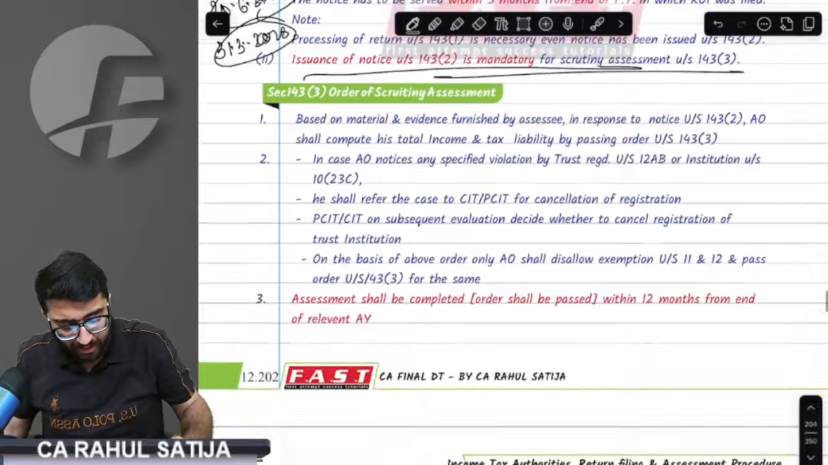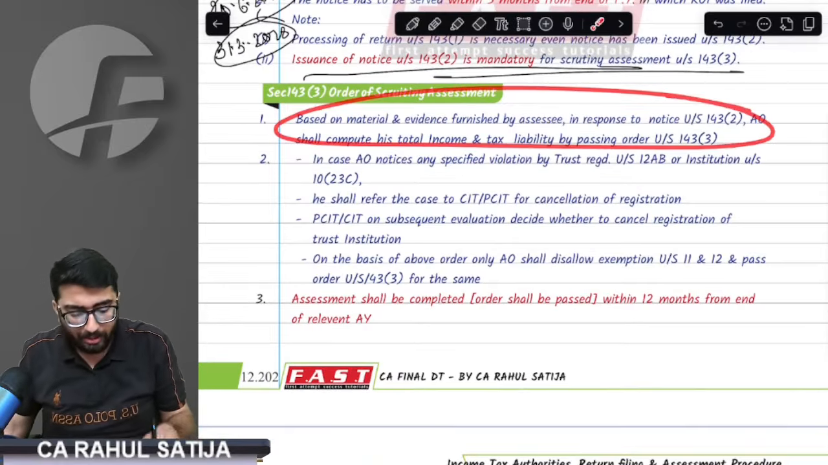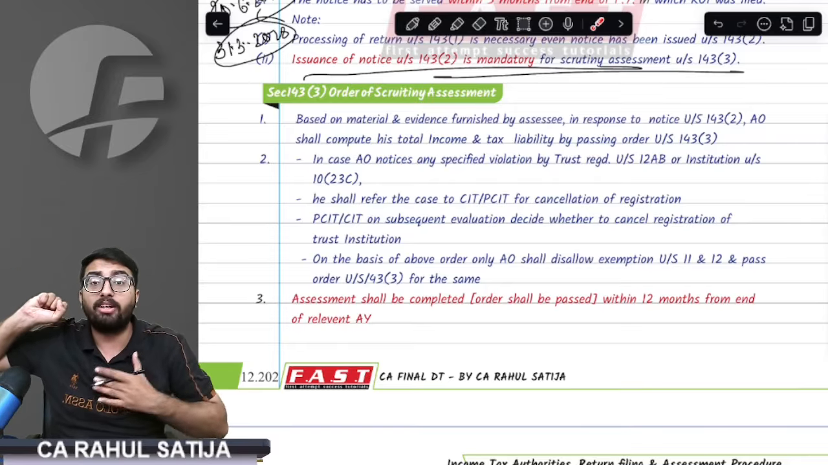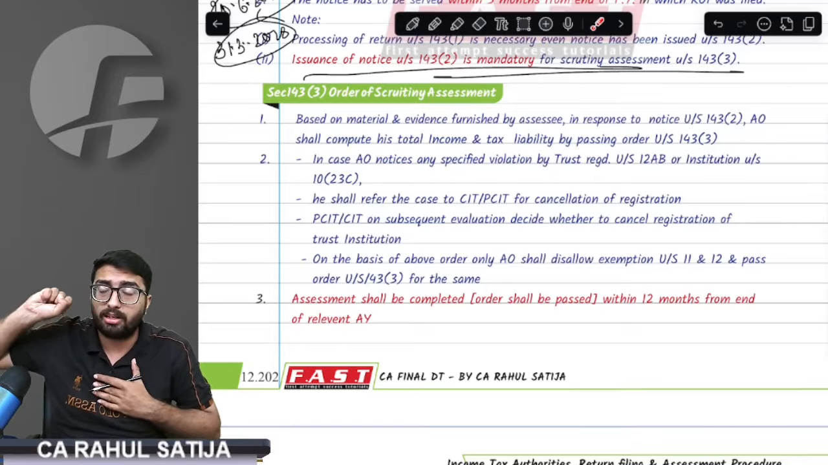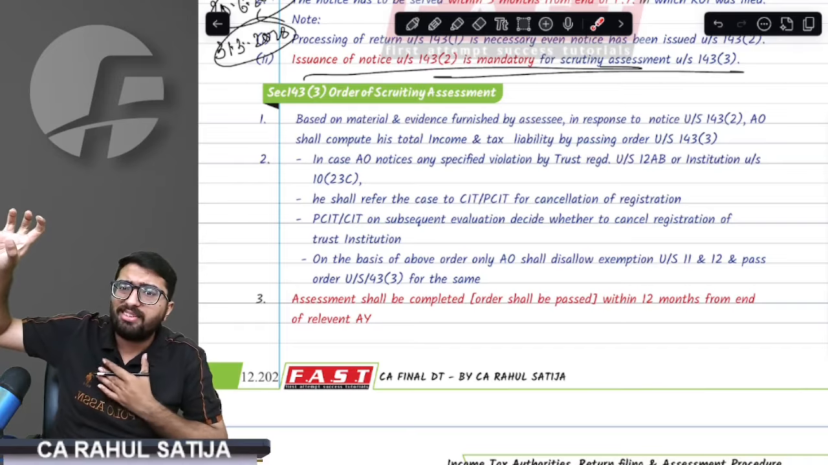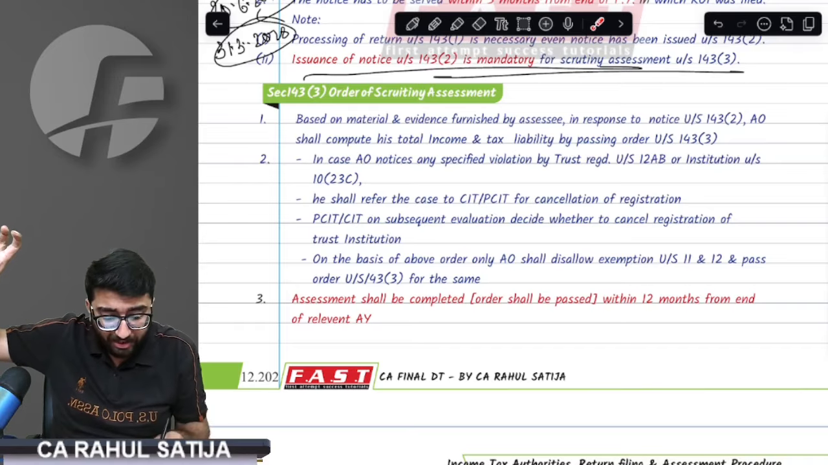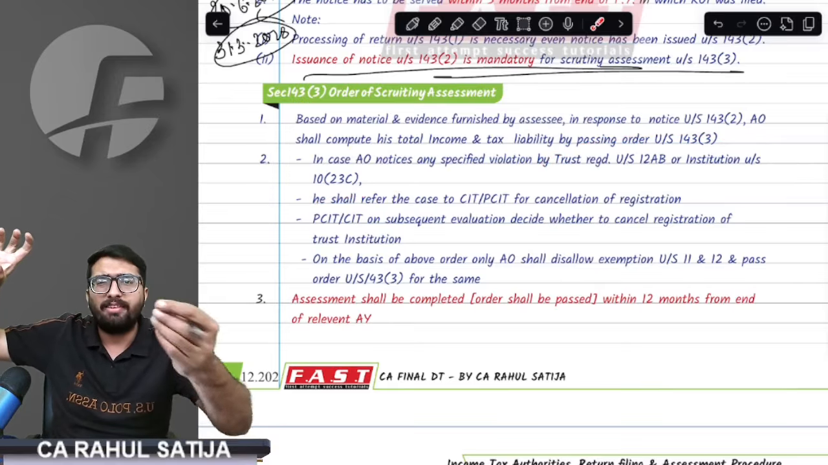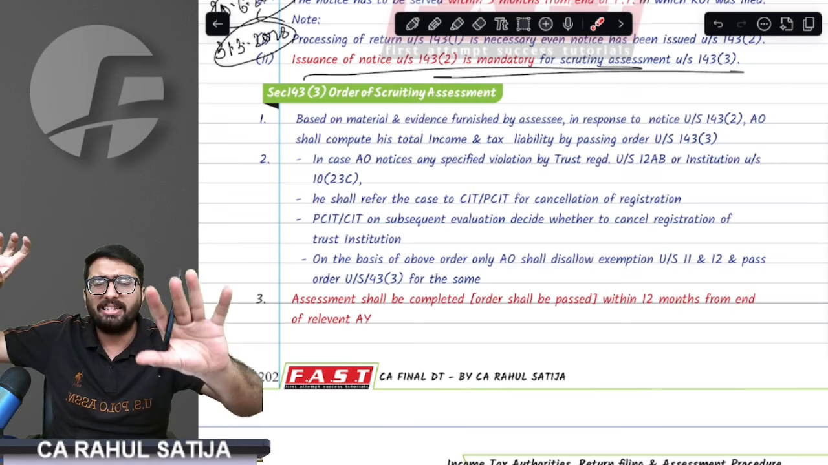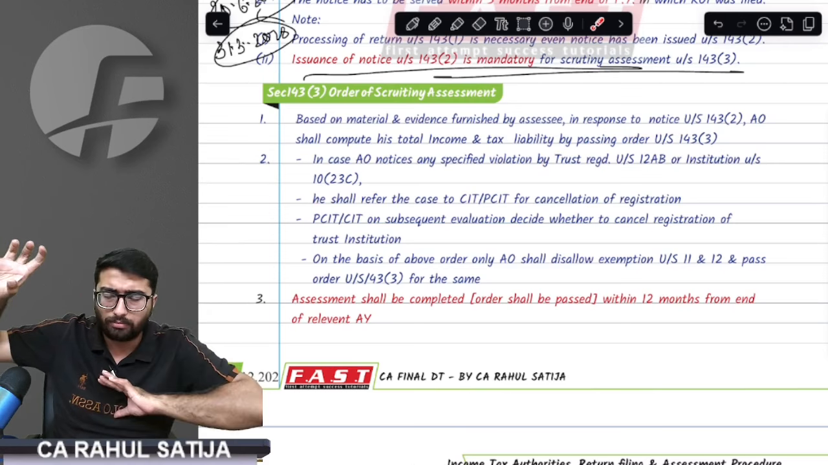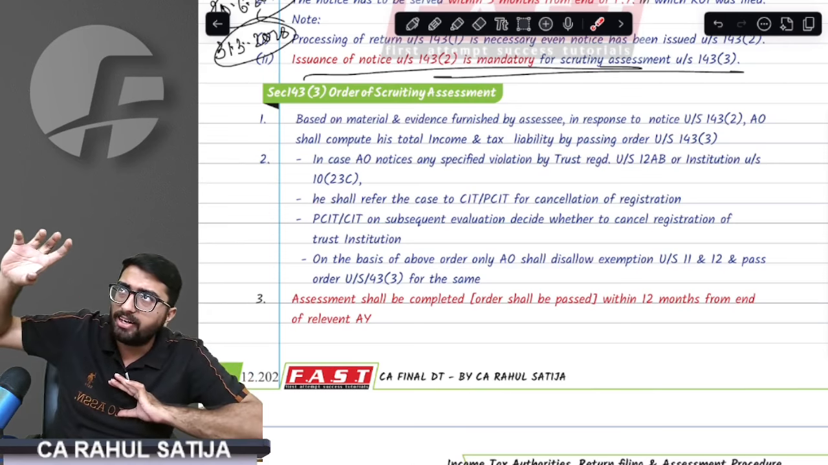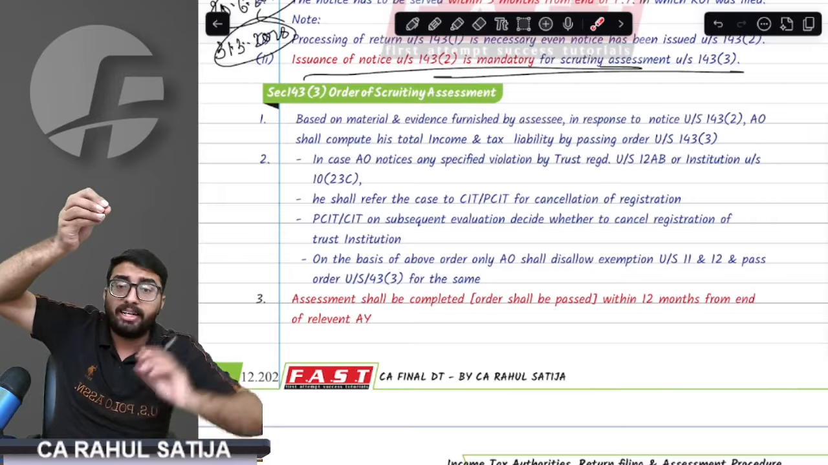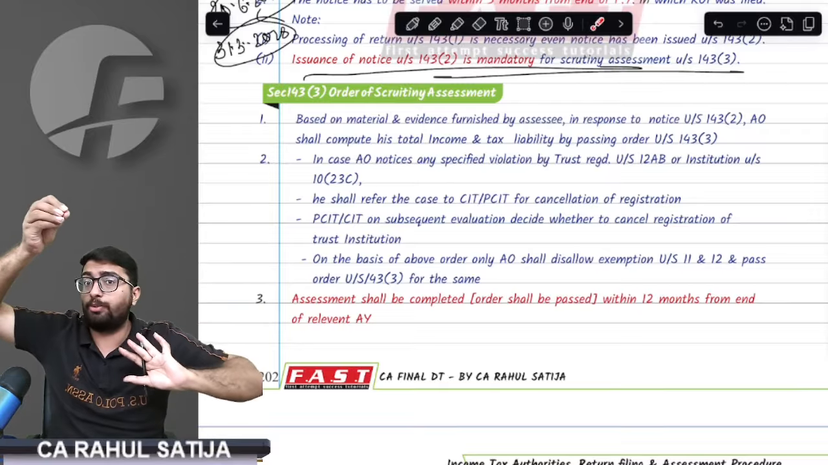Assessment is absolutely invalid. Remember, for example, during the course of the proceedings, the assessing officer is doing assessment of a trust. The assessing officer finds out that this trust has done some specified violation. Specified violation means I have used money for private religious purpose, or done any other activities like unlawful activities. If I have done a specified violation, the assessing officer will not cancel the registration. He will refer the case to CIT-PCIT, and CIT-PCIT will cancel my registration.